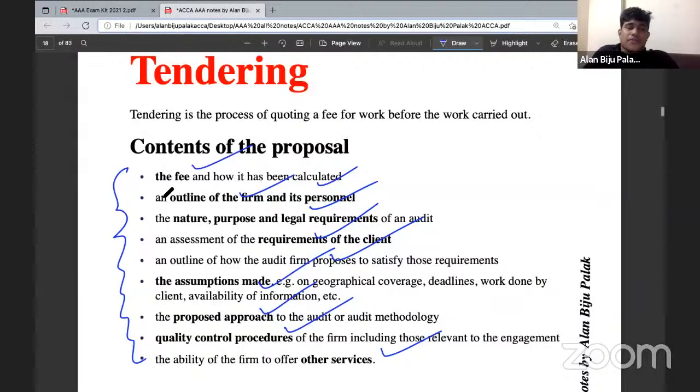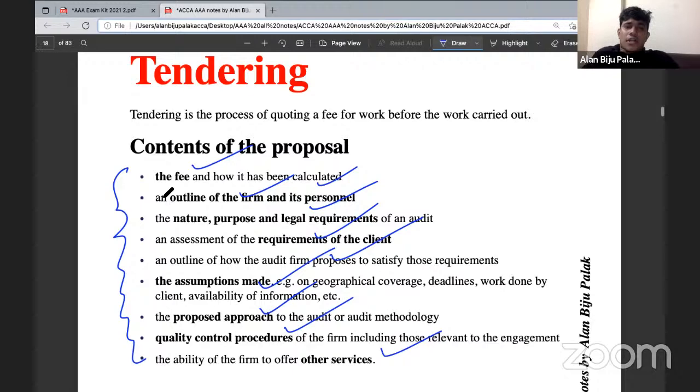And you need to give the outline of the firm and its personnel. Basically, the outline of the firm and personnel will be provided within the scenario itself. So you can just directly copy that, and you can incorporate that in your own terms. Then you will be writing something relating to the assumptions made. Basically, in the question itself, they might be mentioning that the client company expects the audit to be completed within the span of 1 month. So you must state that it is not going to work because the audit will take substantially more time. Therefore, the audit firm will be able to complete the engagement within 3 months' time. You need to provide those additional points as well.